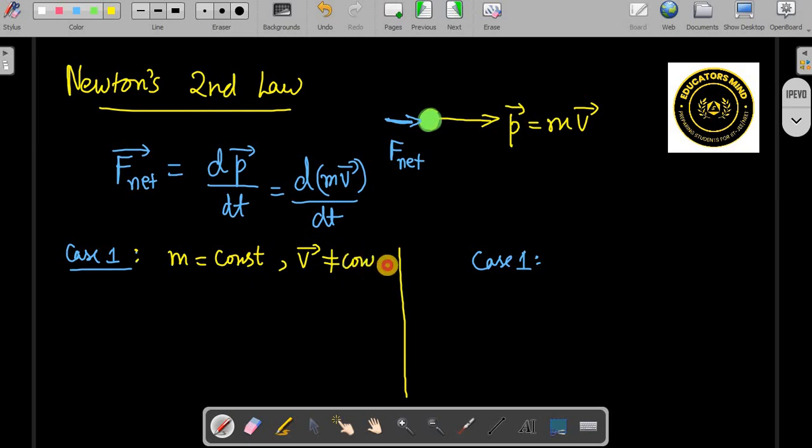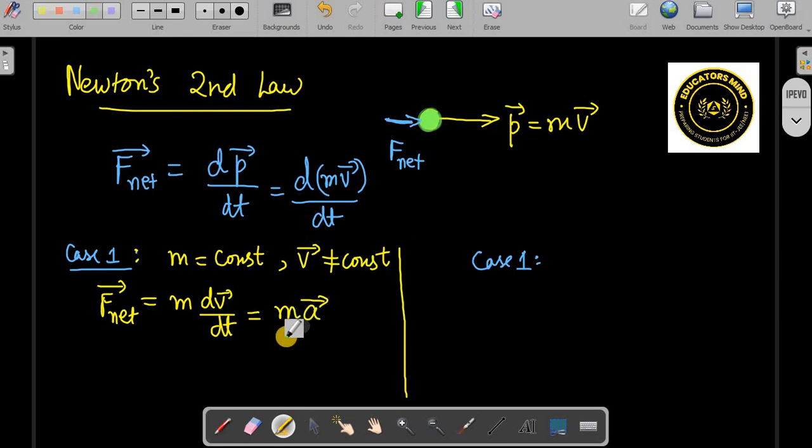In the first case, we keep the mass of the body constant and velocity is not constant. Velocity is changing. So the net force equation from here will be, mass will come out and this is dv by dt. dv by dt is acceleration, so this is mass into acceleration. This is the most general form where we use this equation. Net force is mass into acceleration.